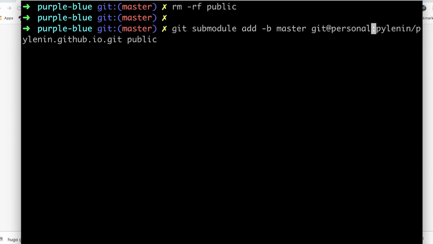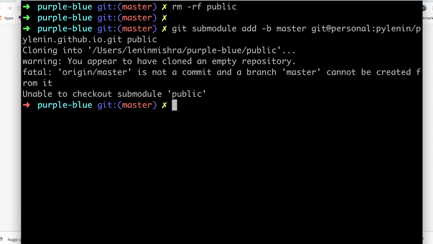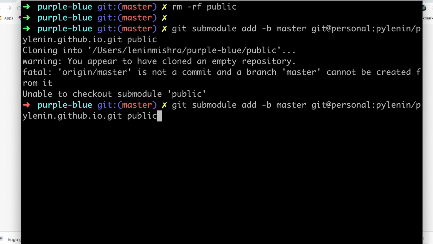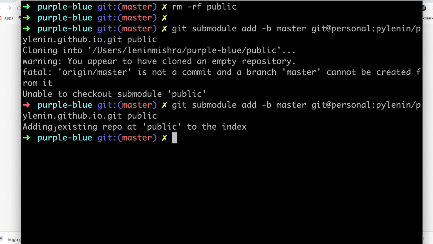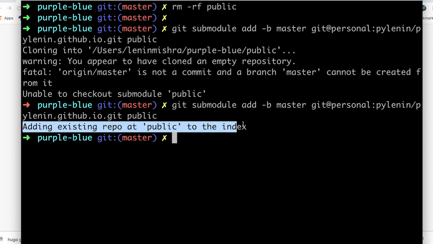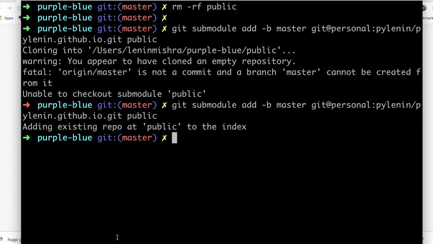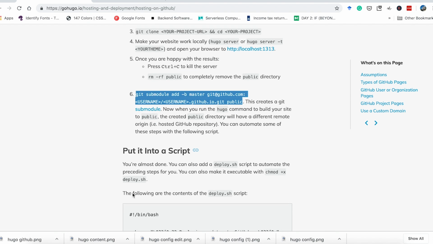For you, github.com should work. Unless you are maintaining multiple accounts and you know exactly why you are doing it, you should just keep using the URL. So let's go ahead, do this. Okay, it says unable to check out submodule public. Still, let's try again. All right, so it says adding existing repo at public to index. Cool. Let's go ahead to the next step.